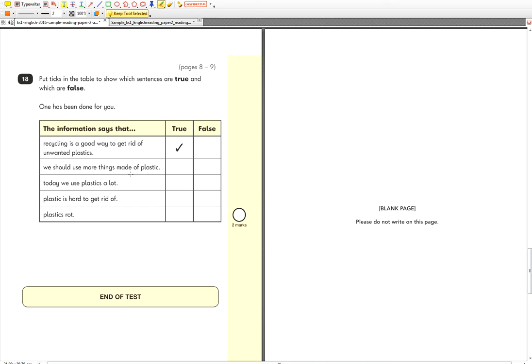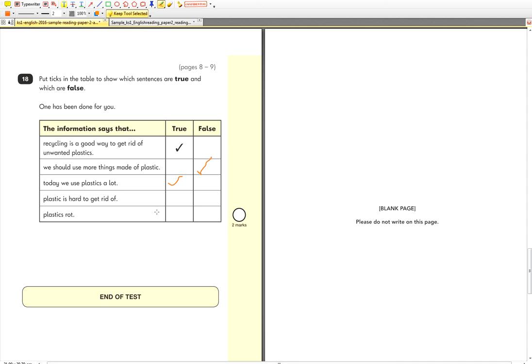So we should use more things made of plastic. Is that true or false? The answer is no, we shouldn't use more things made of plastic. Today we use plastics a lot. Is that true or false? Yeah, it is. We use lots of plastics.